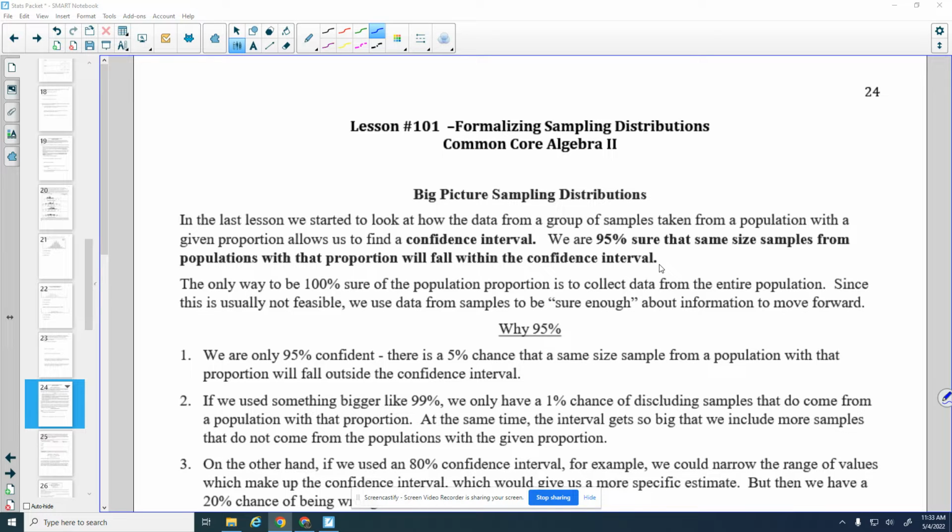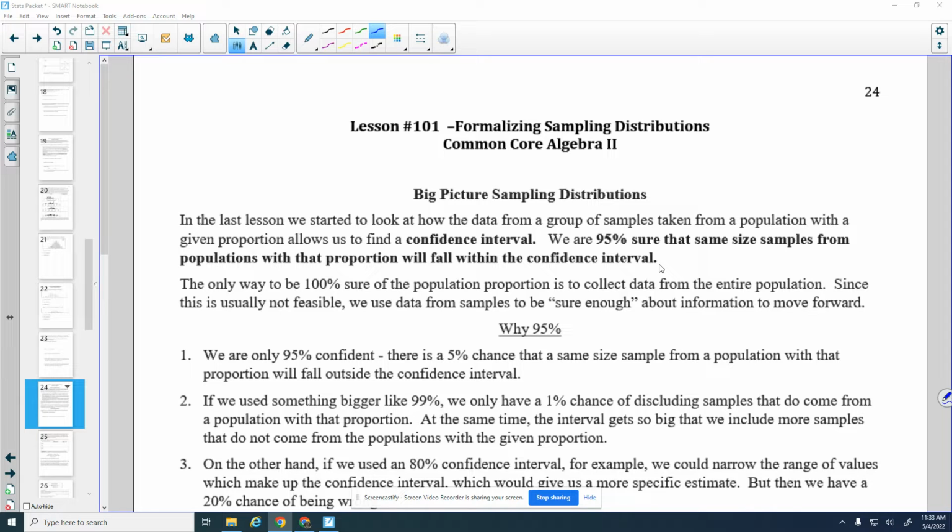So if I did a sampling distribution with a 40% proportion or 0.4 proportion like we did yesterday, if I took another sample from a different population with the same proportion, 95% of the time it would fall in the 95% interval. Not on my confidence interval, on my sampling distribution.